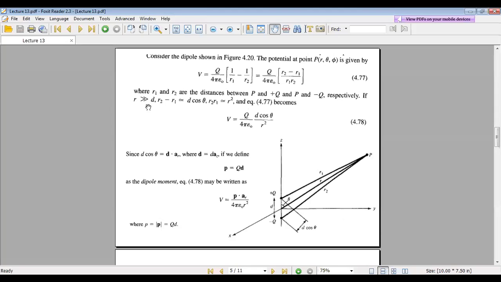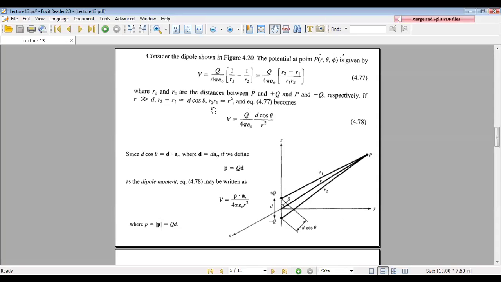So if R is greater than D, in that case R2 minus R1 equals d cos theta and R2 into R1 equals R square. I will explain how this d cos theta appears. Directly he has given R2 minus R1 equal to d cos theta. For that explanation, we have to take two or three different equations. But in textbooks, they directly take the value R2 minus R1 equal to d cos theta.